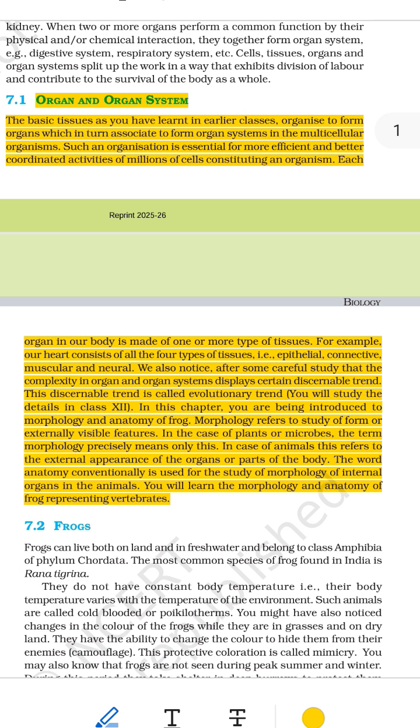3. Muscular tissue helps it beat, contract and relax. 4. Nervous tissue tells it when to beat. Most organs are made from more than one type of tissue, all working together.